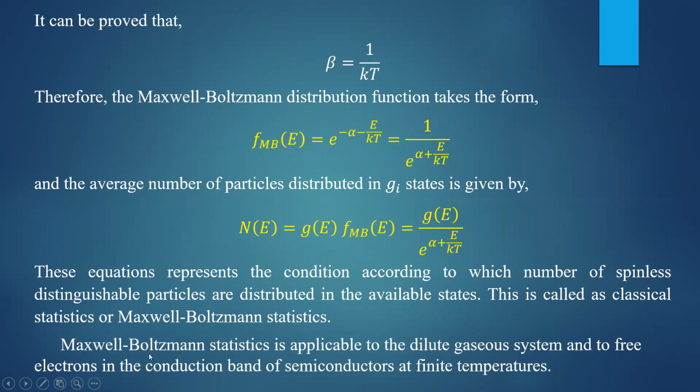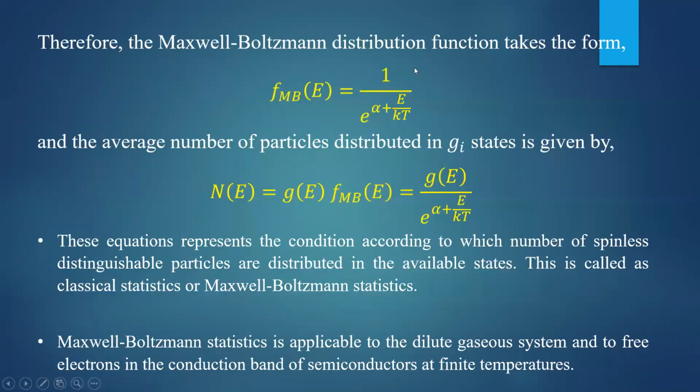And finally, the Maxwell-Boltzmann statistics is applicable to dilute gas systems and to free electrons in the conduction band of the semiconductors at finite temperature. It is applicable to the dilute gaseous system, and it is applicable to free electrons in the conduction band, where the particles are assumed to be distinguishable. So therefore, finally, two equations you have to remember. The Maxwell-Boltzmann distribution function FMB of E, which is equal to 1 by e to the power alpha plus E by kT. That equation you have to remember.